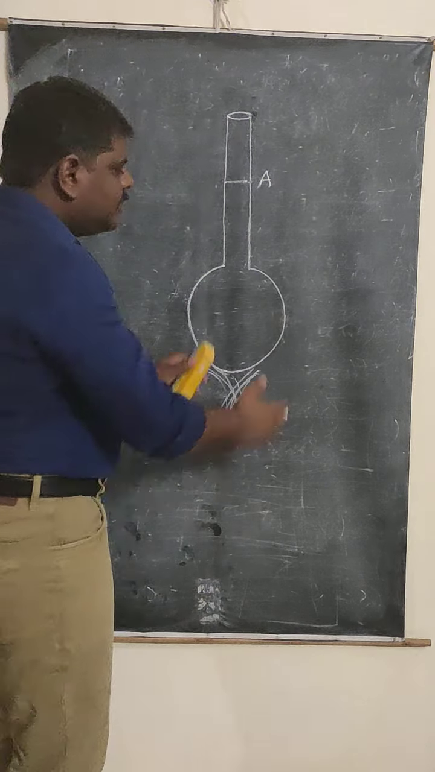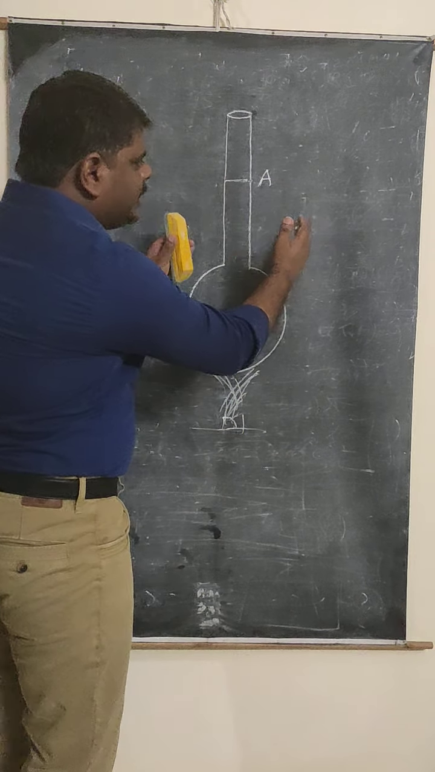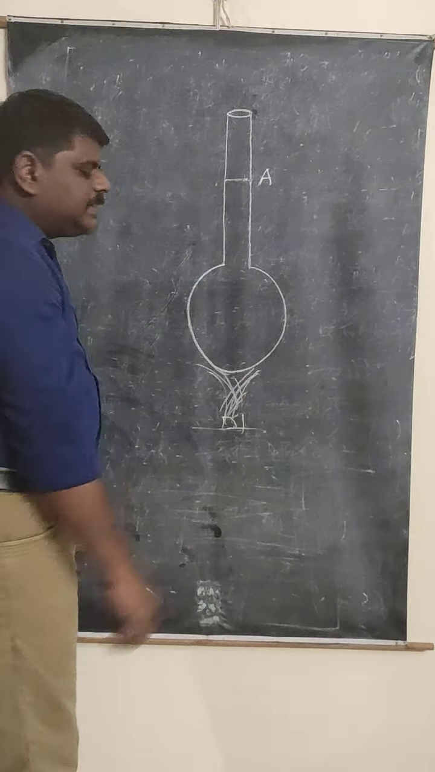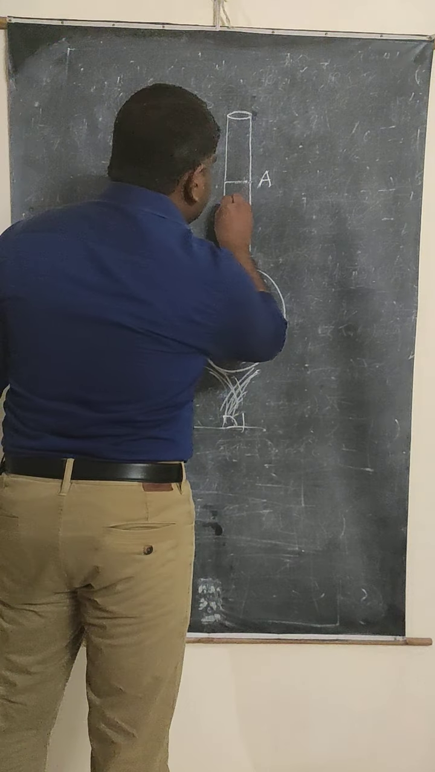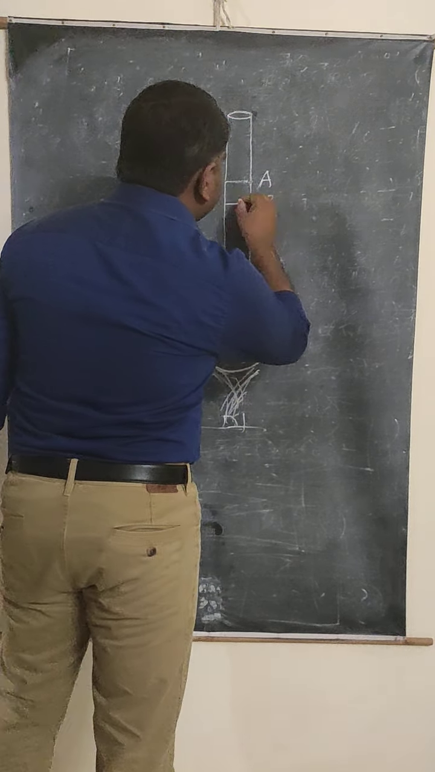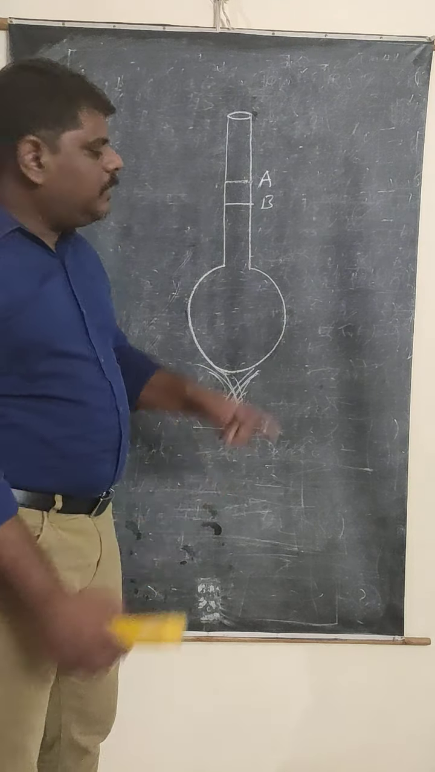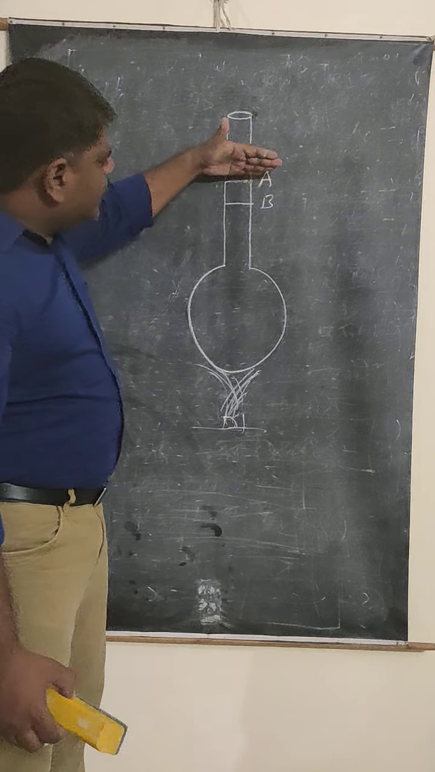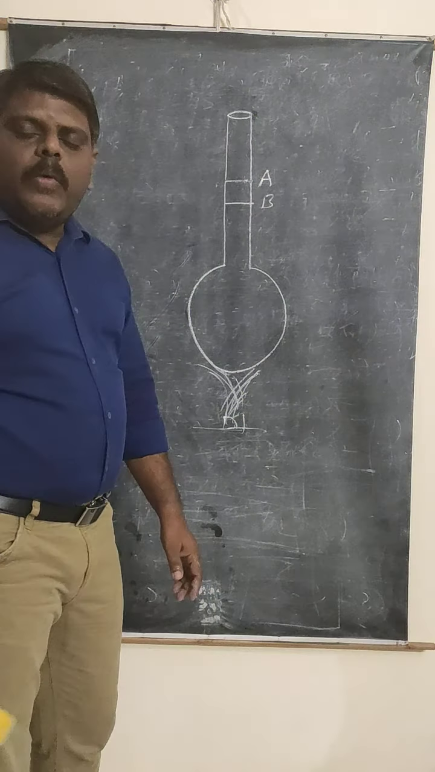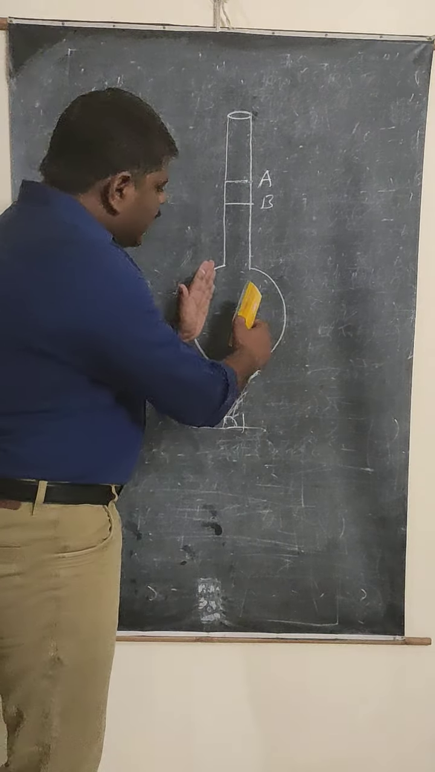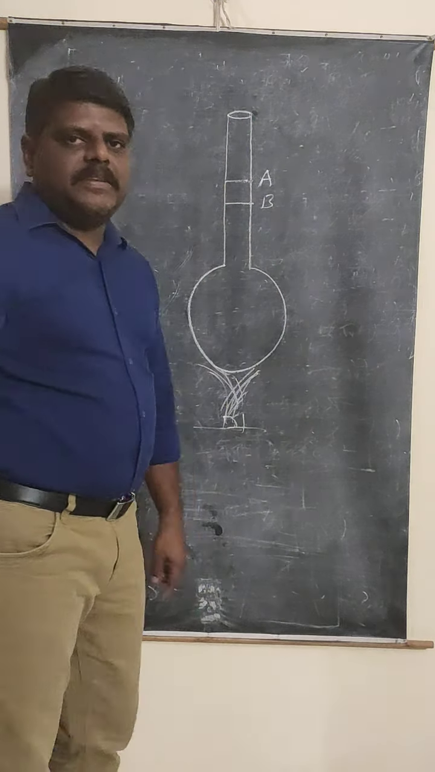There is no heat energy. When the flask expands, what happens? The liquid level decreases, let's say down to B. That means the liquid level has dropped from A to B. Why is the liquid level dropping here? Because the container is expanding.